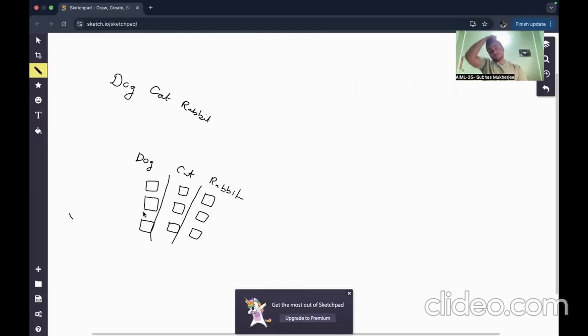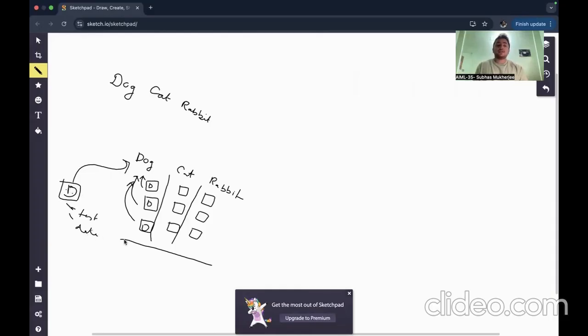So when we feed the model this data, the model already knows that if it sees images like this, there is already a mapping to the dog column. So it becomes very easy for the model to understand that if a new dog image arrives, it quickly understands where to put it, right? This is the unseen data. This is the test data, which we will be feeding the model after it learns from this whole thing.